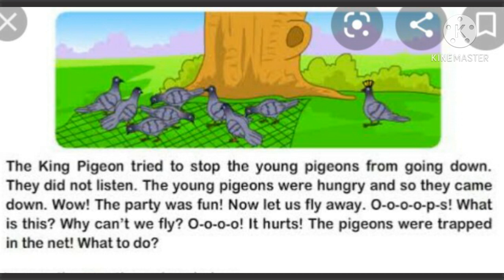The king pigeon tried to stop the young pigeons from going down. They did not listen. The young pigeons were hungry and so they came down. Wow, the party was fun. Now let us fly away. Oops, what is this? Why can't we fly? Ooh, it hurts. The pigeons were trapped in the net. What to do?